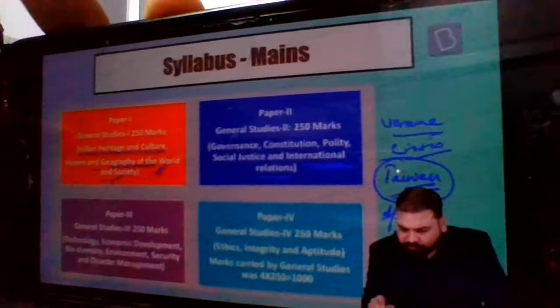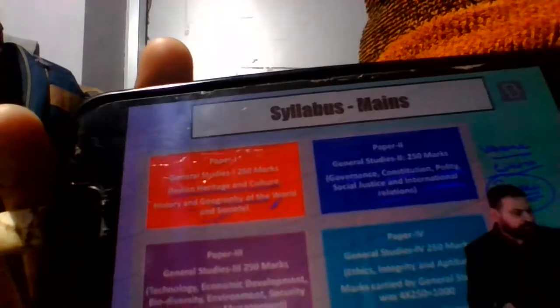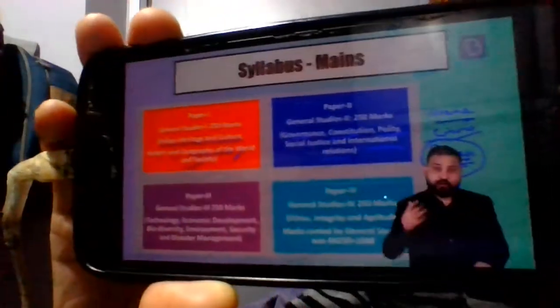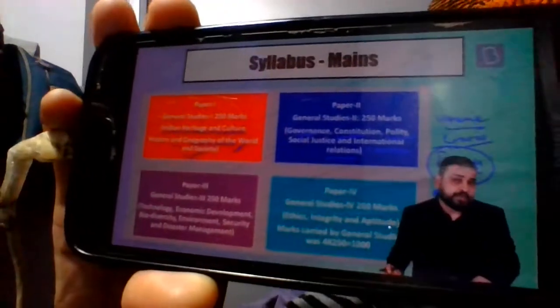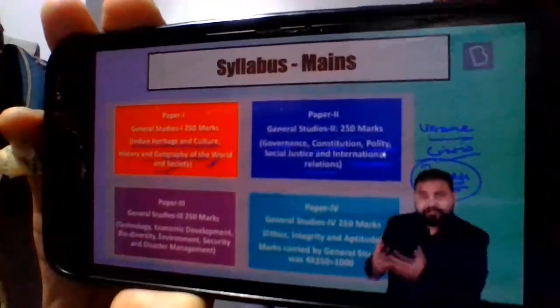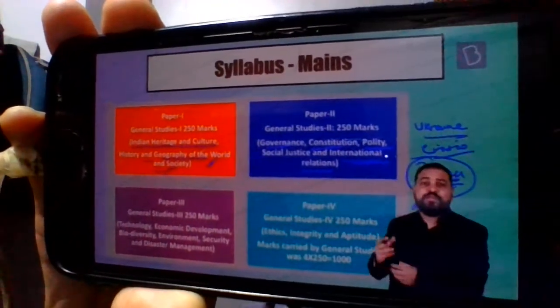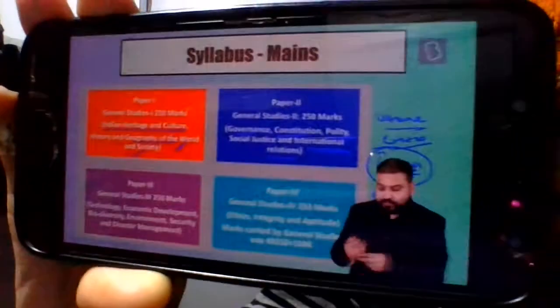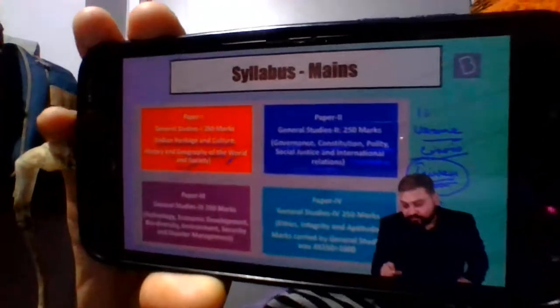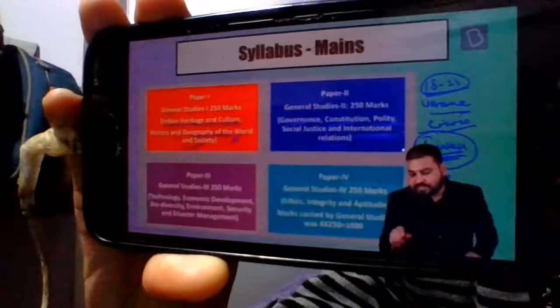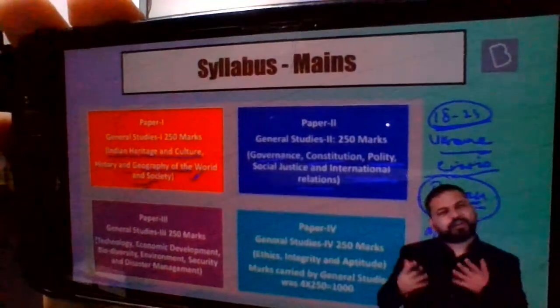Similarly, I have told you about polity, governance, constitution, things which come in the newspaper. Like the Aadhaar bill was there, the Aadhaar Act came. Now the government recently in the parliament has got the legislation that Aadhaar should be linked to electoral rolls. Similarly, the age of marriage is being increased from 18 to 21. These are all what? Current affairs. And where do we study them?